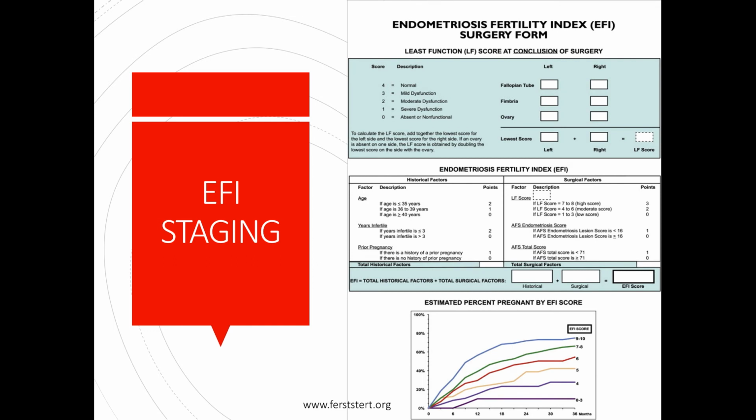So next, we have the EFI staging, or what we call the Endometriosis Fertility Index. So this scoring system estimates the woman's chances of pregnancy after laparoscopic surgery or open surgery to remove endometriotic lesions. So the factors that we consider here are the ASRM staging, of course, the age of the patient, the duration of infertility, previous pregnancies, and the lesions in the fallopian tube, the fimbria, and the ovary. So this scoring system can help identify patients who are best candidates for in vitro fertilization.